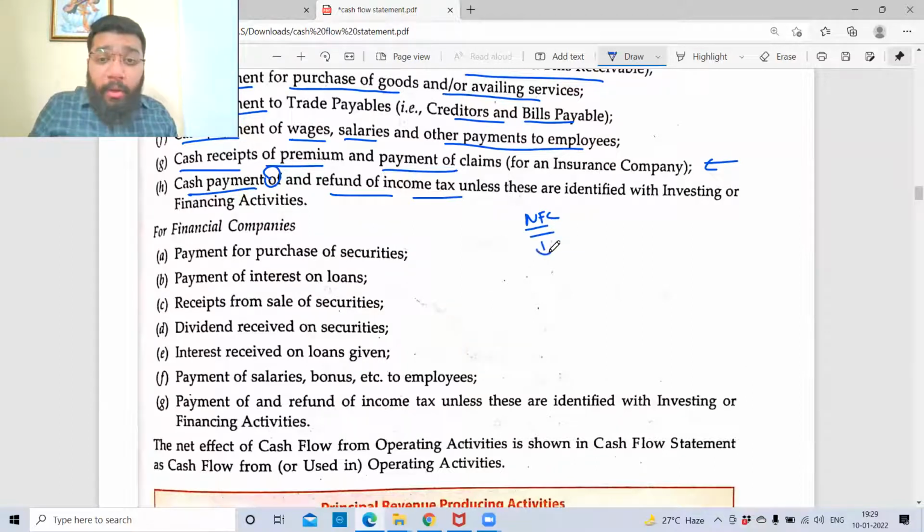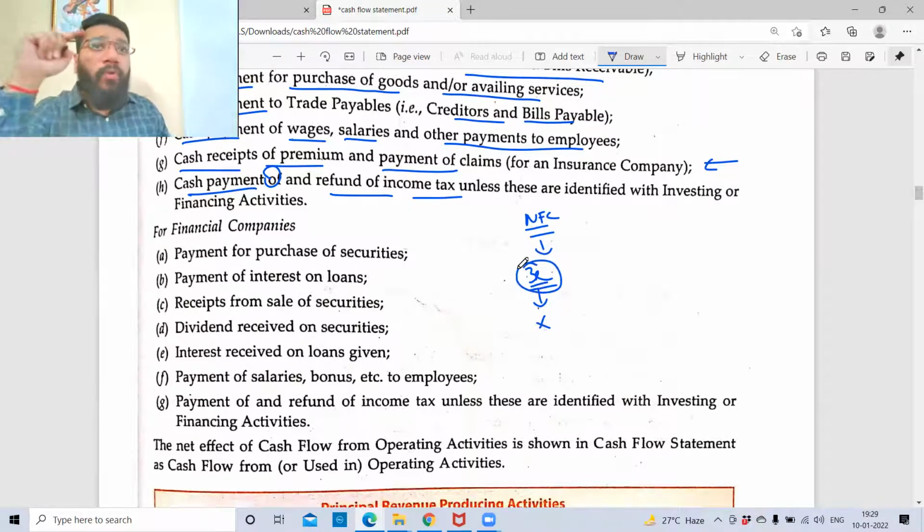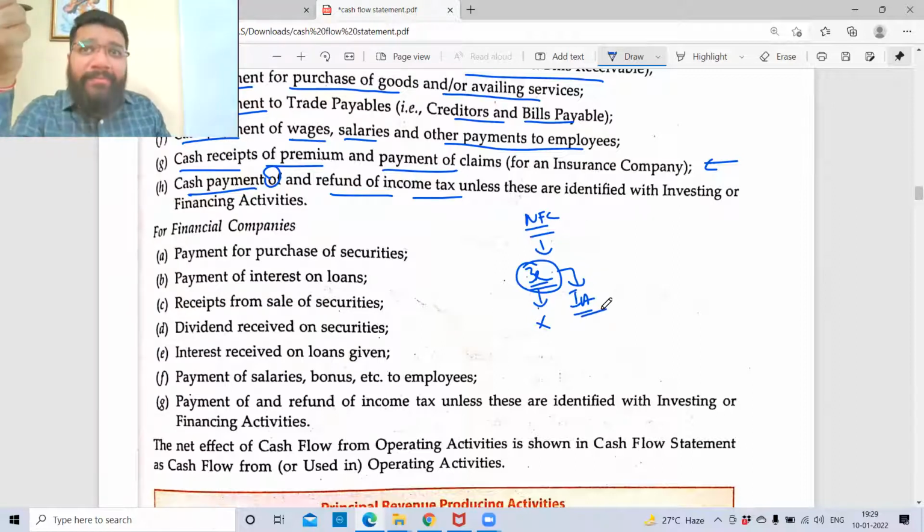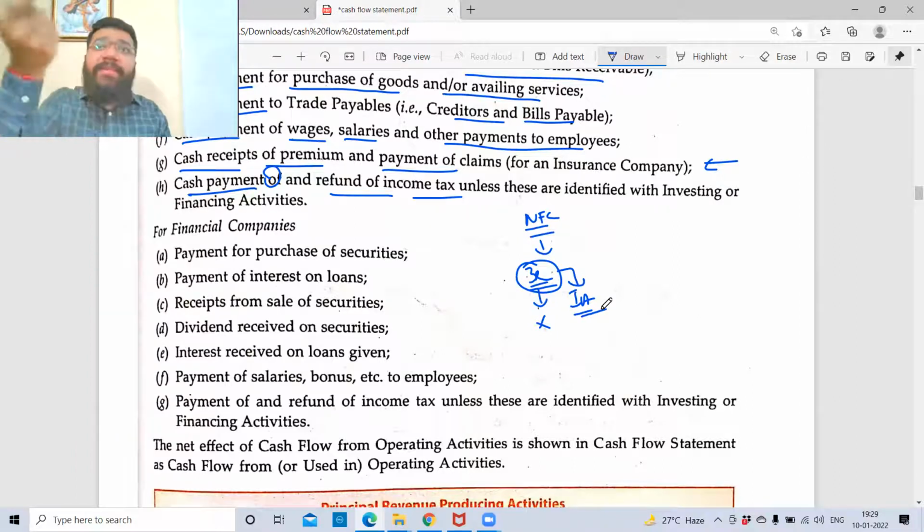I'm a non-finance company. I gave 3 lakh rupees as loan to one person called X. So this 3 lakh is cash outflow. Let's suppose I'm running an academy. Somebody asked me for help and I gave 3 lakh rupees as loan. Is it my core business activity? Am I in the business of lending? If not, then what will I term this 3 lakh as? It is my investment activity. Giving a loan to you means I've invested, and in return, I'm earning interest.